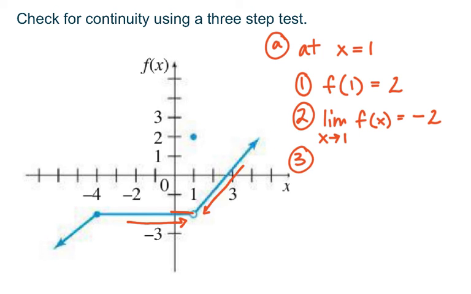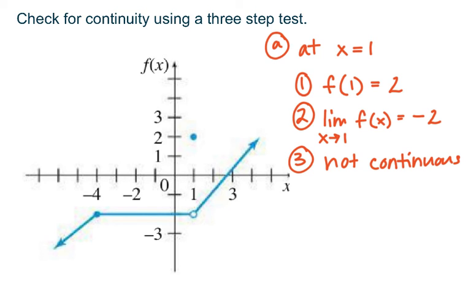The answer is no. So the answer to the continuity at x equals positive 1 is that it is not continuous. The graph is not continuous. There's a hole here. If I were drawing this, I would have to lift my pencil and leave a gap there. So we draw that hole just to really illustrate that it is a break in the graph.